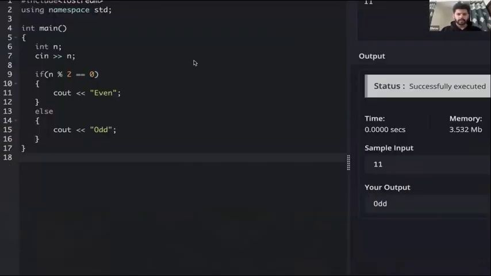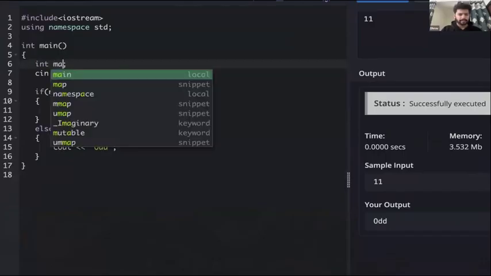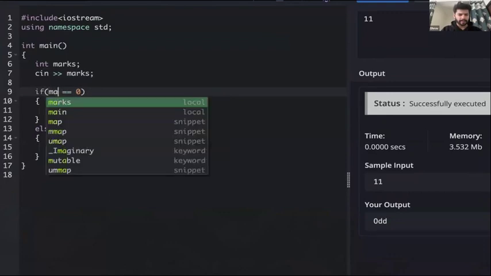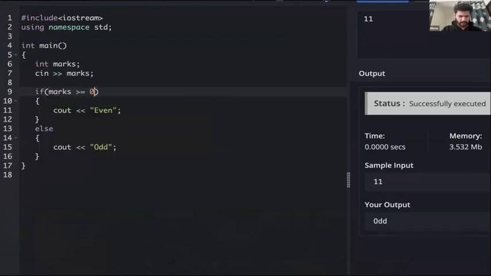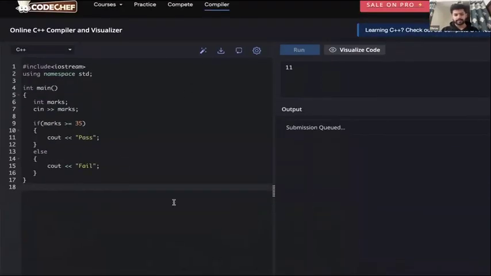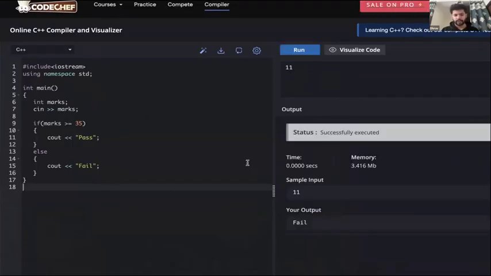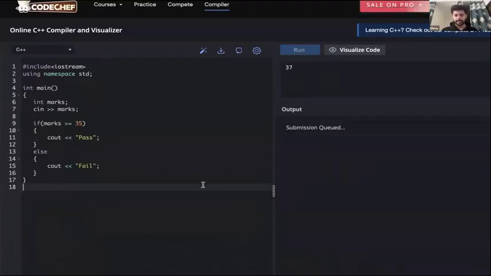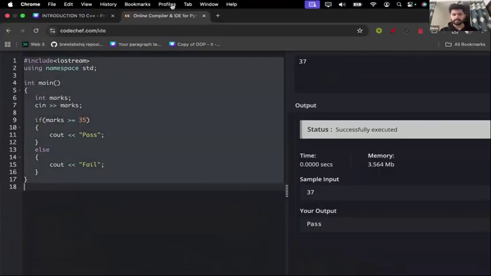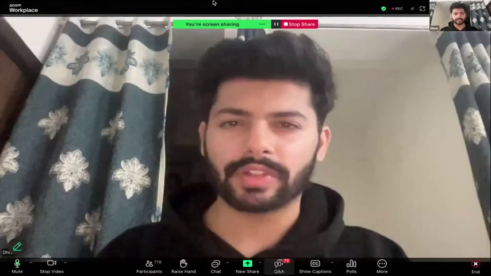Okay, so here we will have a marks variable. We'll do C in marks. We'll say if marks are greater than or equal to 35, we say the student is pass, or the student is fail. So the 11 one will be fail, right? The 37 one should be pass. Right. So very simple. We can just submit this on Codeforces now.